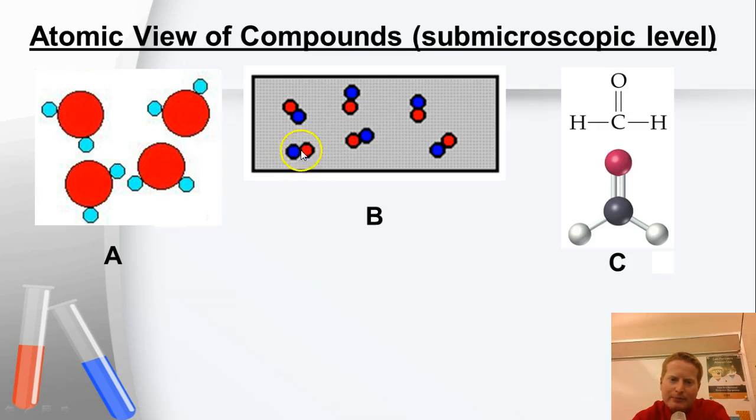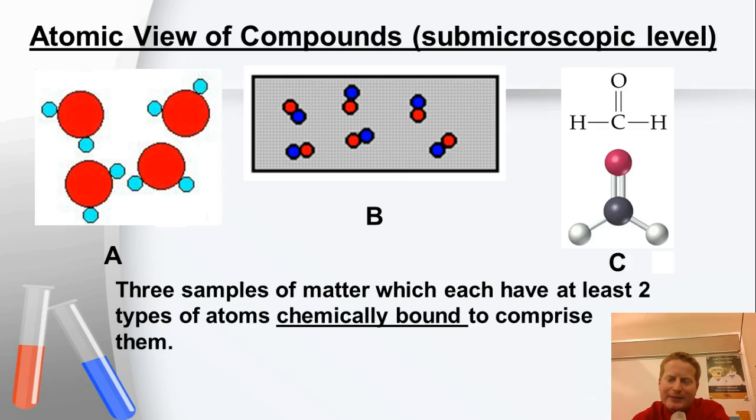Sample B is also a compound. We have red and blue present, so we have two types of atoms there to make it a compound. Here is formaldehyde, which actually is made up of hydrogen, carbon, and oxygen. Fits the requirement because it's at least two types of atoms, so that is going to be a compound as well. You can have as many types of atoms as you want to make a compound, as long as there's at least two.